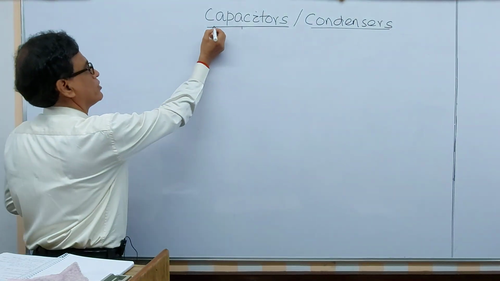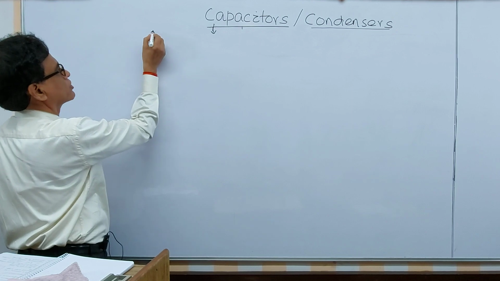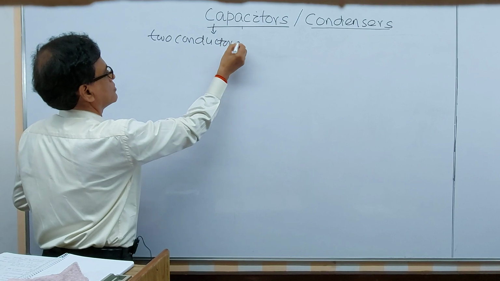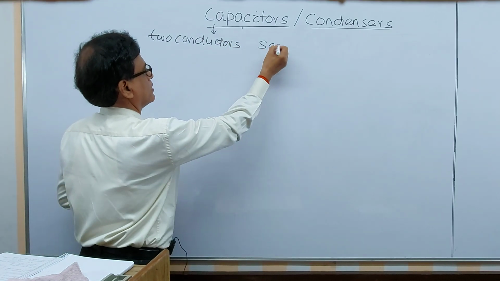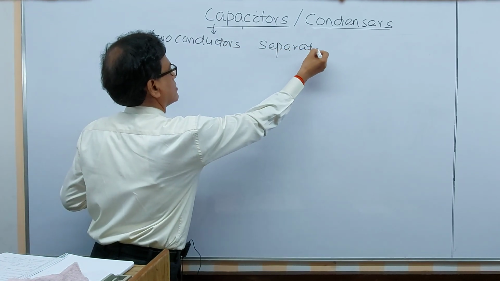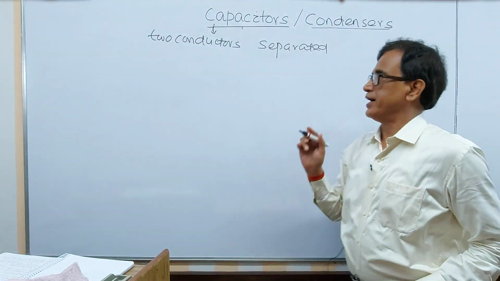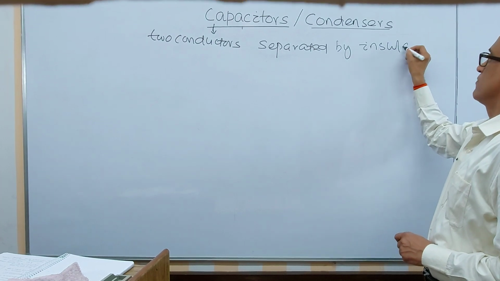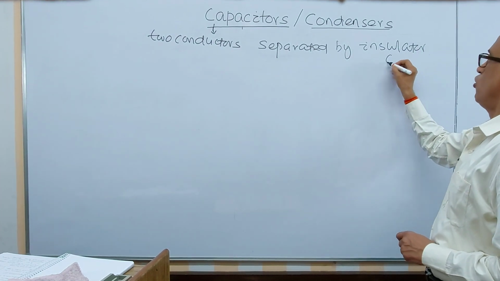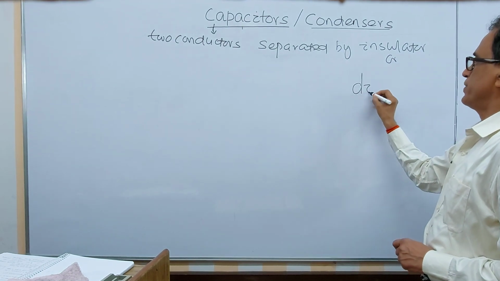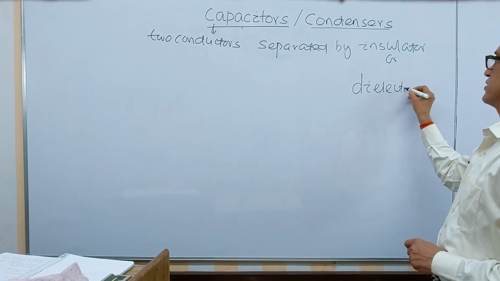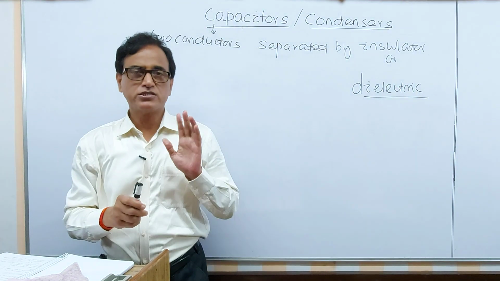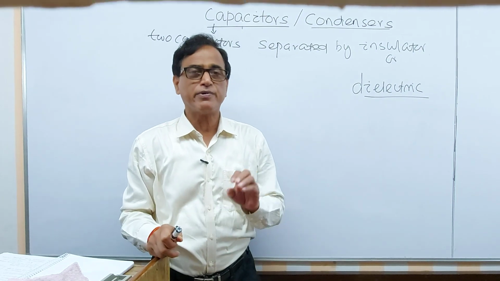It consists of two conductors separated by an insulator, or, you should remember this word, we will explain it later on, a dielectric. That means a capacitor consists of two conductors separated by an insulator or dielectric.